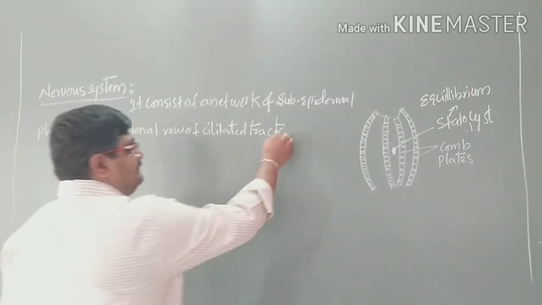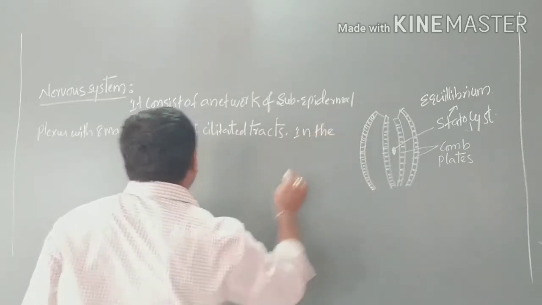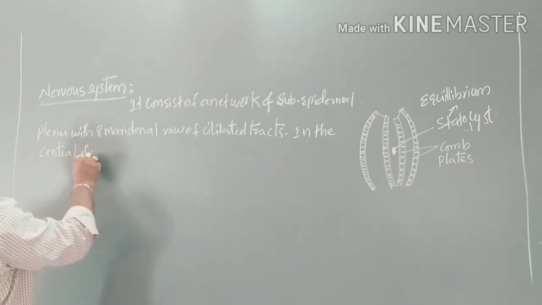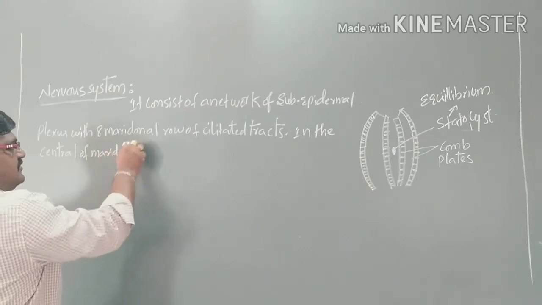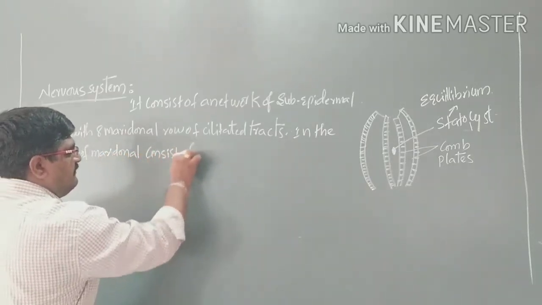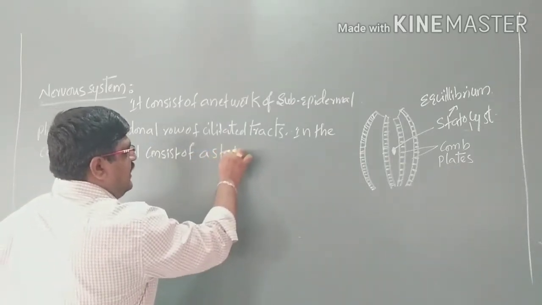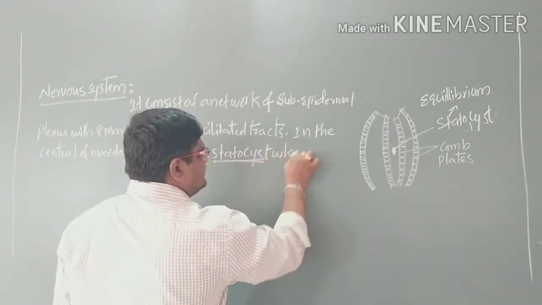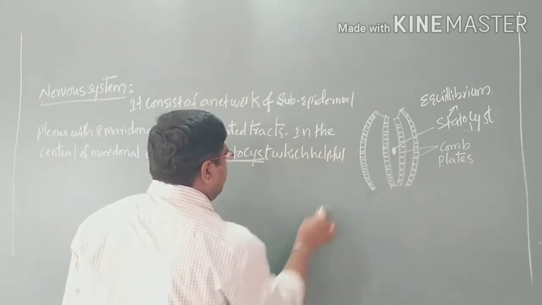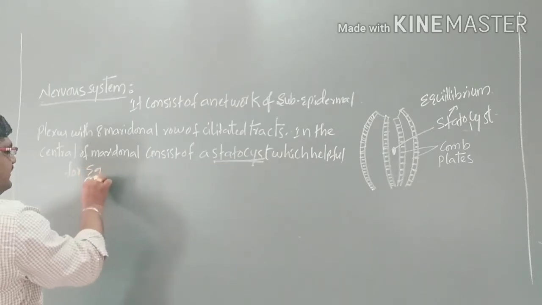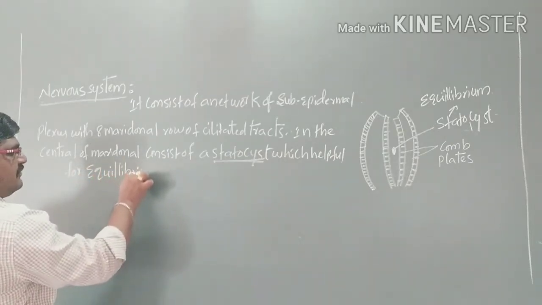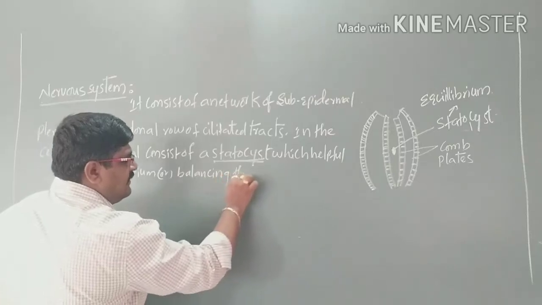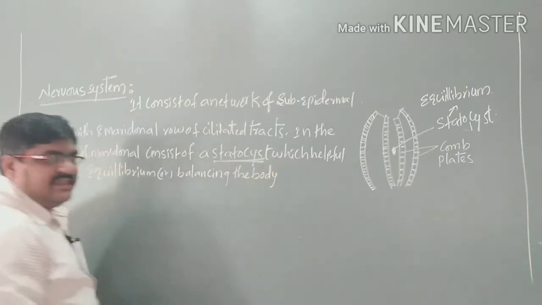And in the center of the meridional rows there is a statocyst, which is helpful for equilibrium, or otherwise we can say for balancing the body.